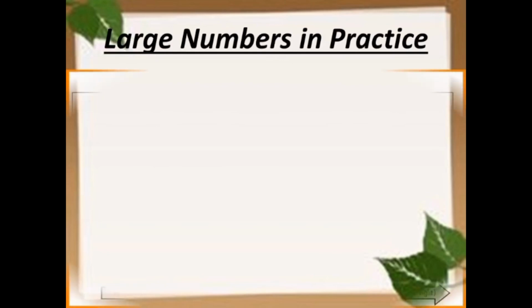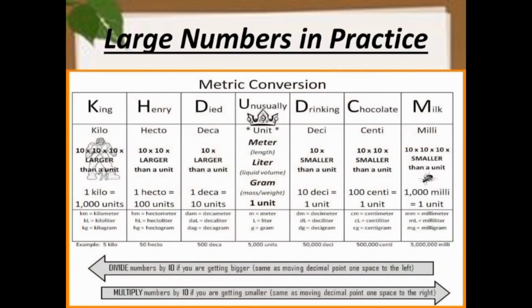And students, you know that different measures are needed to measure the length of objects. To measure the width of a coin, we use millimeter. To measure the length of a pencil, we use centimeter. To measure the height of a building, we use meter. And to measure the distance between two towns, we use kilometer.